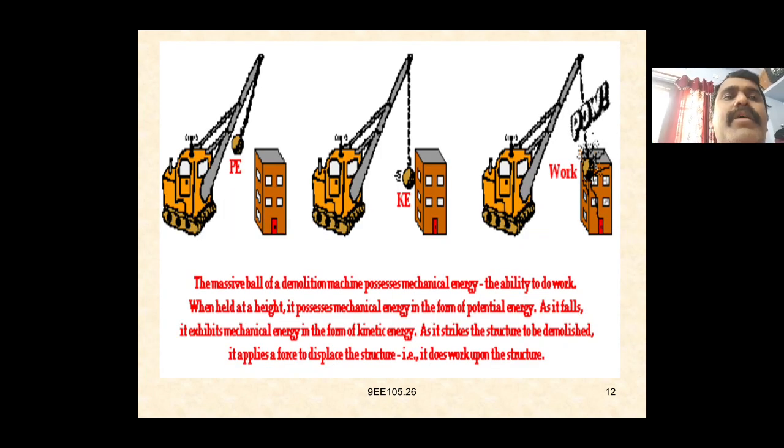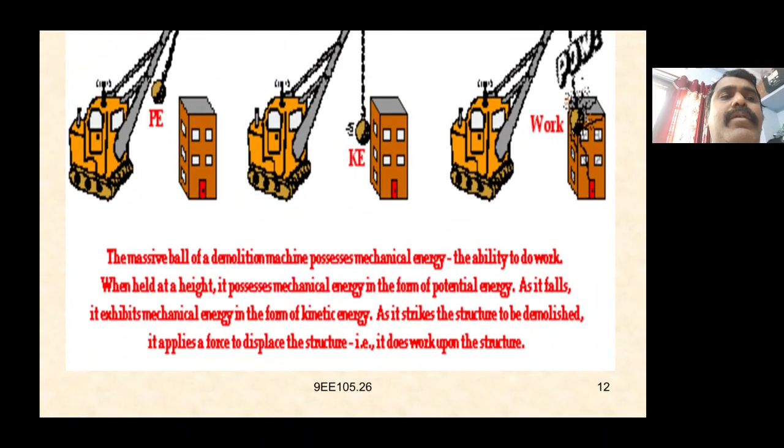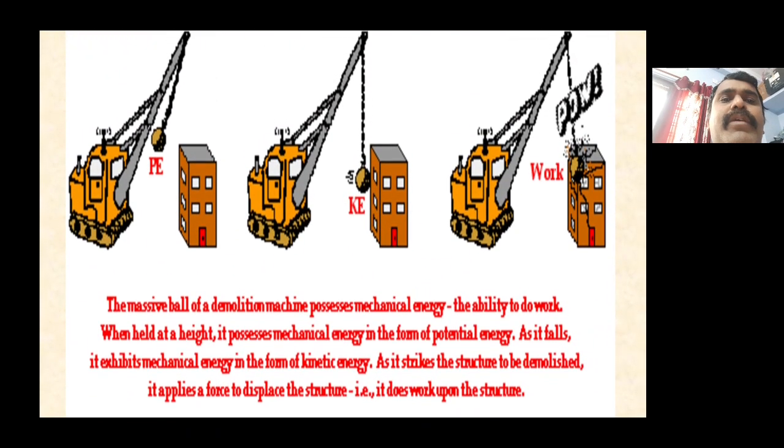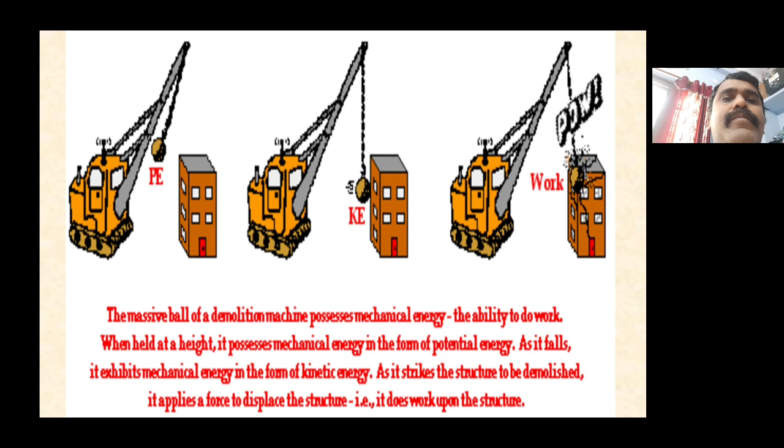Again, this is nothing but kinetic energy, potential energy, and work being done. The massive ball of a demolition machine possesses mechanical energy, the ability to do work. The machine is a crane, a mechanical machine.